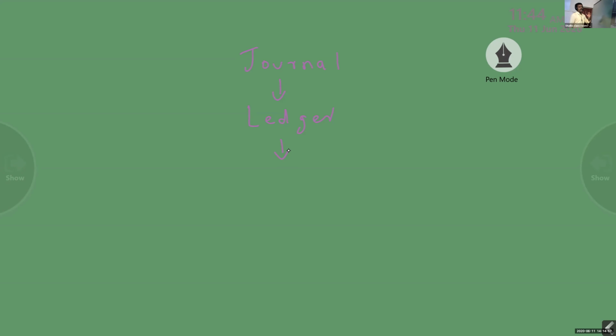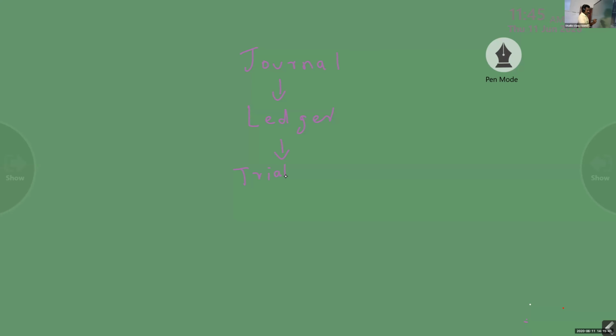For that purpose, we are preparing some accounts. If you are looking at the ledger, we will get all the transactions, a lot of purchases, a lot of sales. If you look at the purchase account and sales account, we won't easily get the total purchase. We will get it, but we have to look at everything. But if you summarize the transactions, then we can easily understand how much purchase in a year, how much sales in a year, how much salary paid in a year. So for that purpose, we are preparing some accounts.